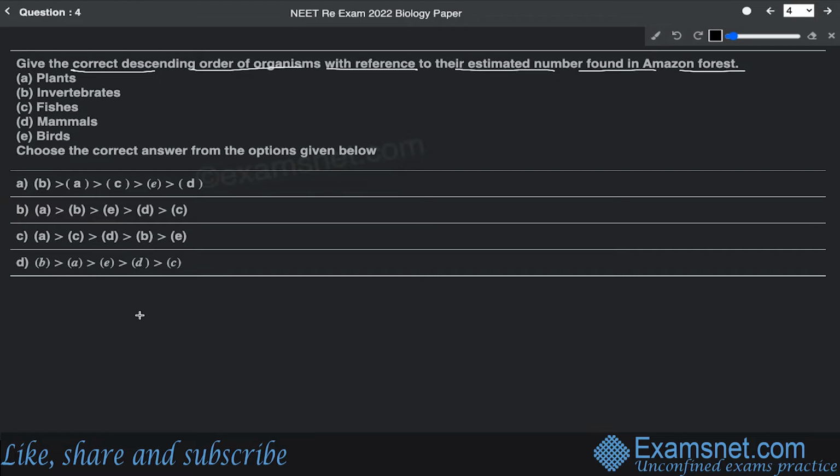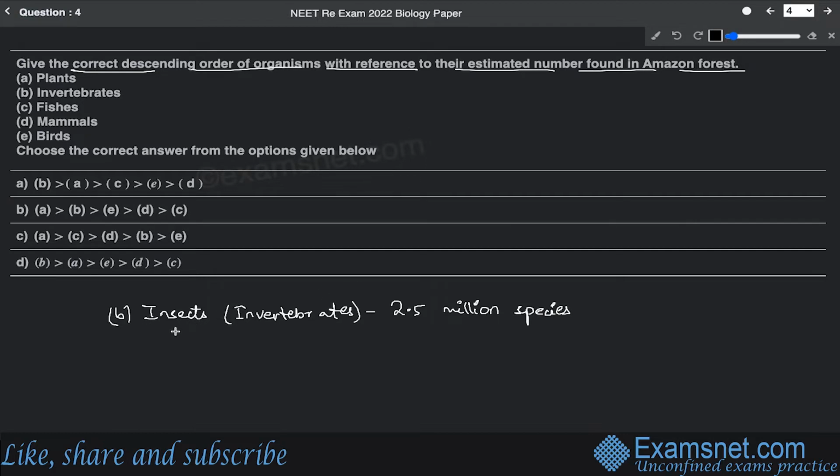All right, so we can say option B will be the very first, which includes insects that come under invertebrates. And their total estimate found in the Amazon forest is approximately 2.5 million species.